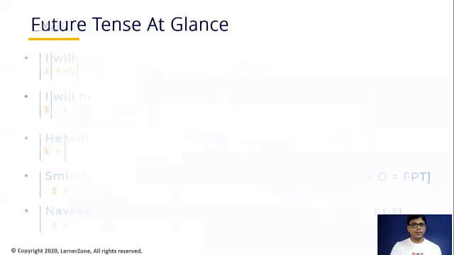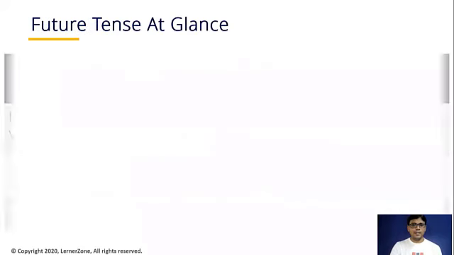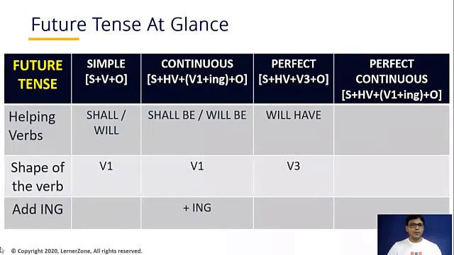Okay. So let's see future tense at a glance. Simple future tense, future continuous tense, future perfect tense, and future perfect continuous tense. What are the helping verbs we use in simple future? We use shall or will. Rule out the shall now and start using only will. Okay, and we have to use first shape of the verb in simple future tense. I will eat a banana.